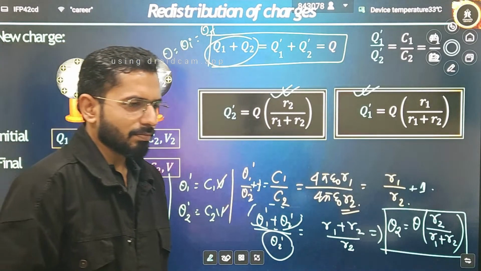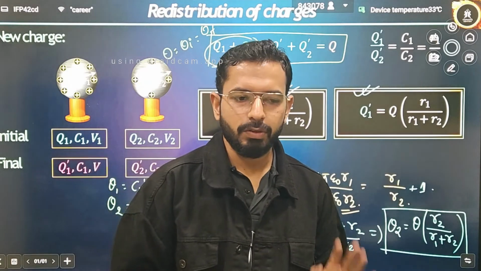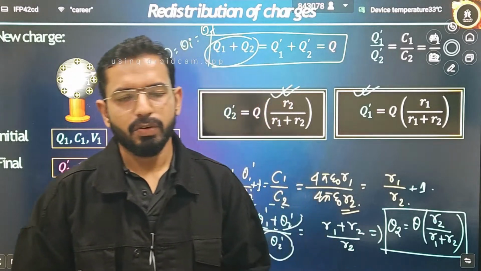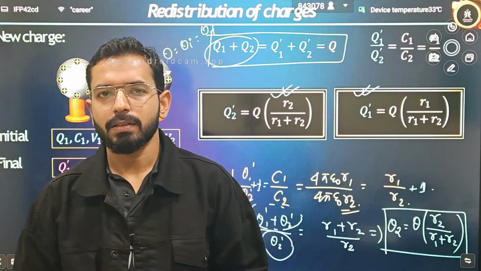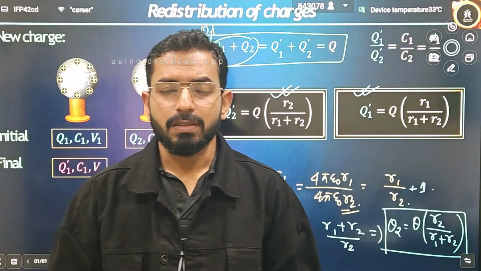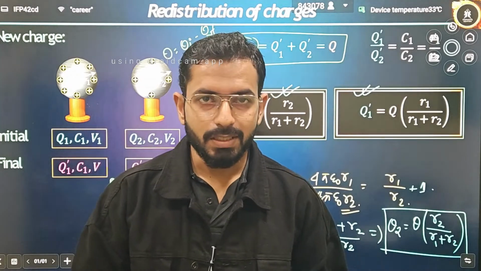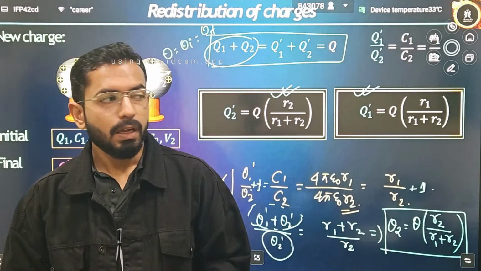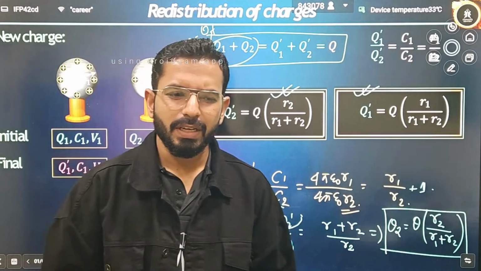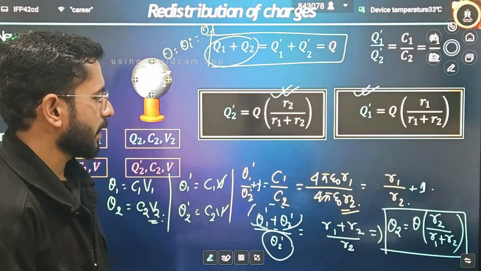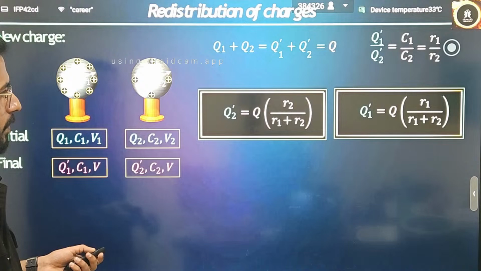Now it's up to you. For JEE students, and for board exam students, I will say you have to remember the complete derivation. Everything you have to understand from basics. For NEET students, remember the direct result, how you will be writing it. Any question can be asked, for example: you are connecting two bodies, what will be the final charges, what will be the common potential. These kinds of questions can be asked very often. I will say remember the final charge also. JEE students can also remember it. It is not complicated, this much formula you should know. It will increase the efficiency of your question solving, nothing extra.